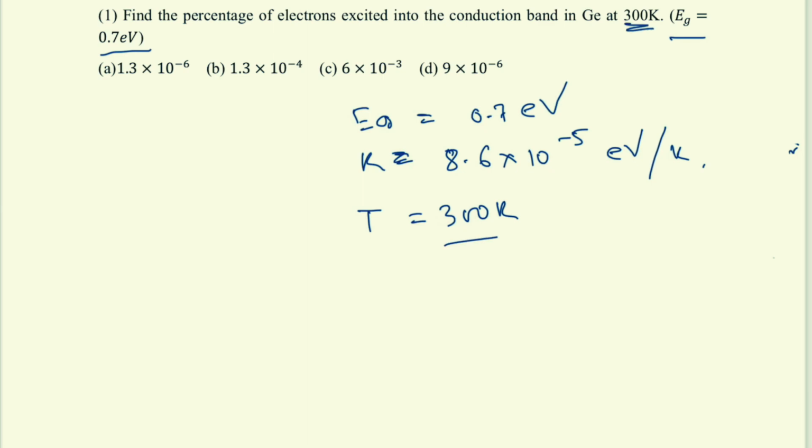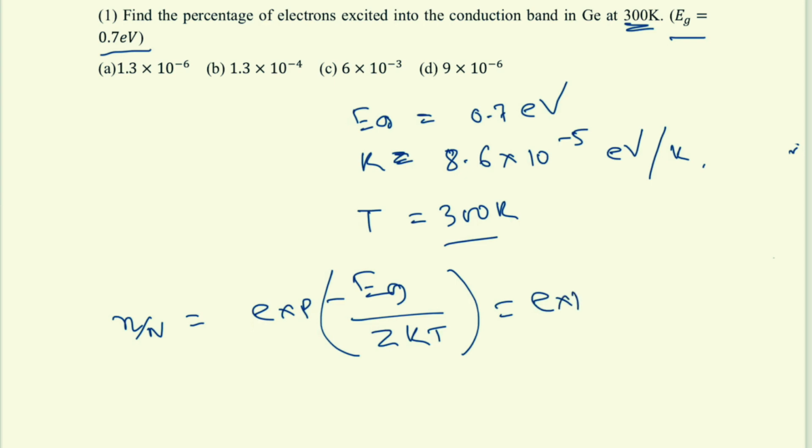So it is an intrinsic semiconductor. So no states are available in between the conduction and valence band. So this n by N is given by exponential minus Eg by 2kT.